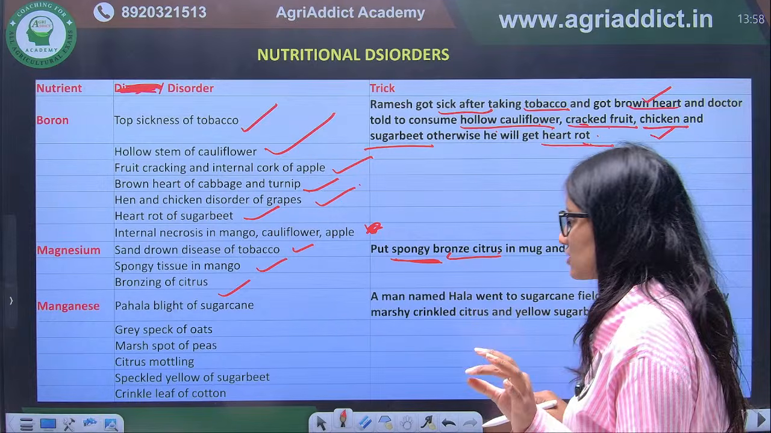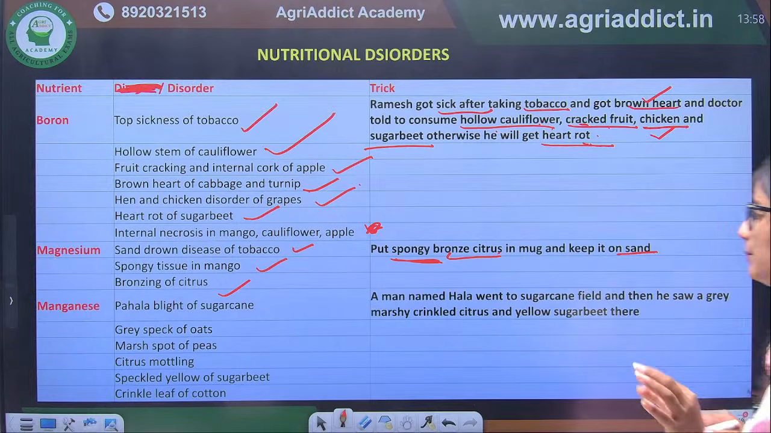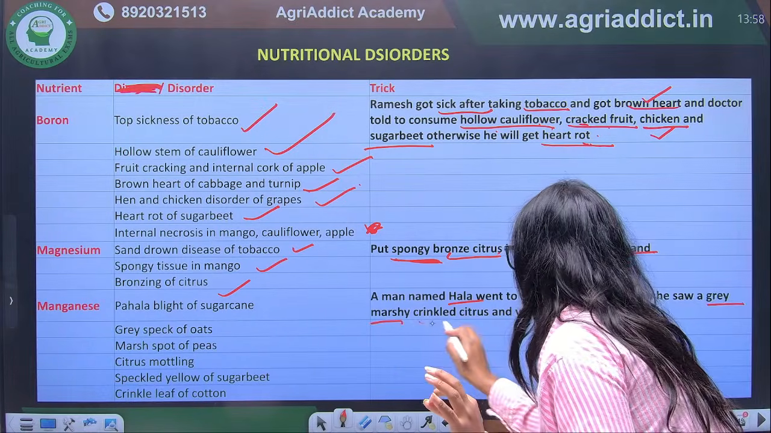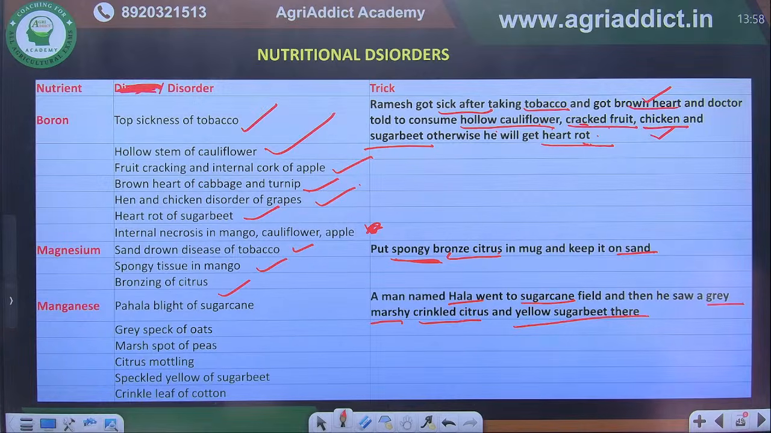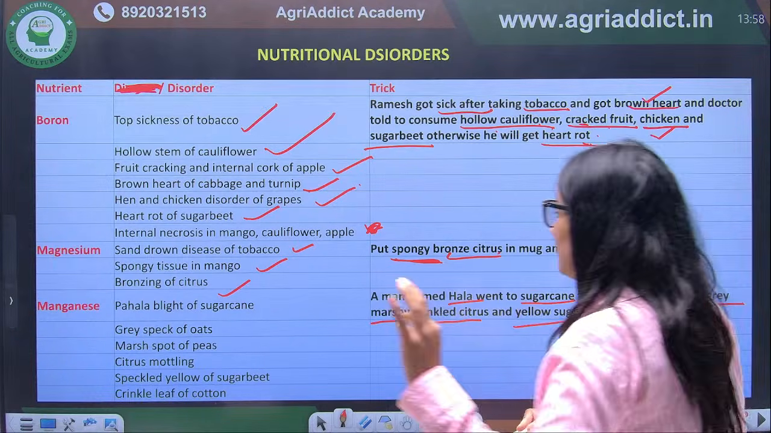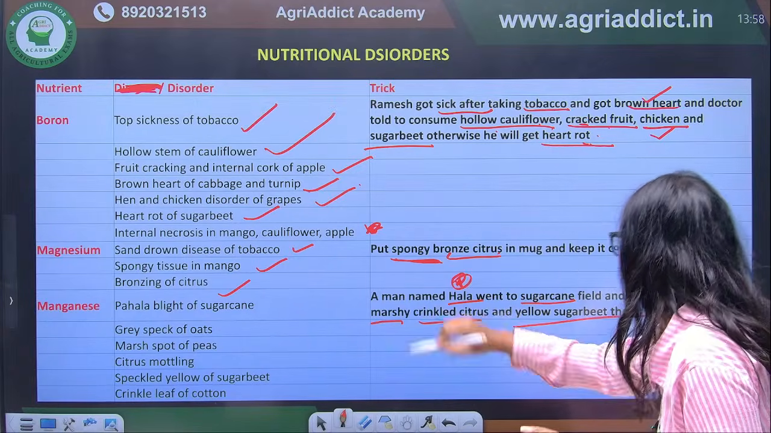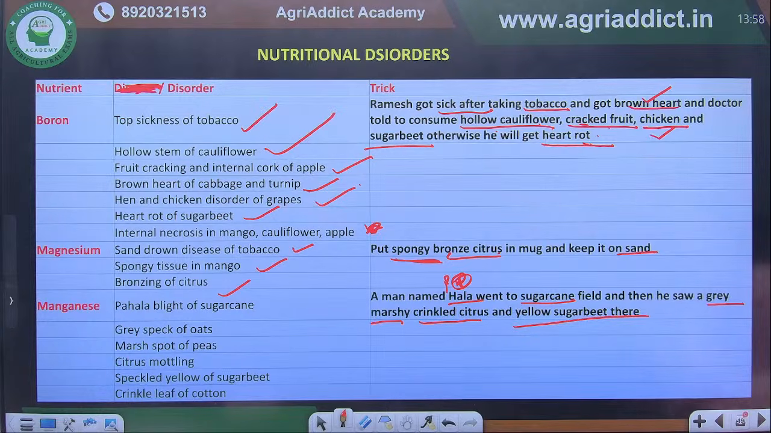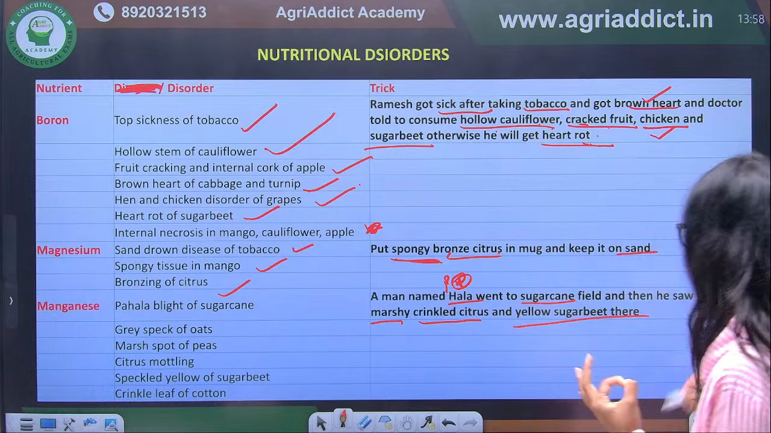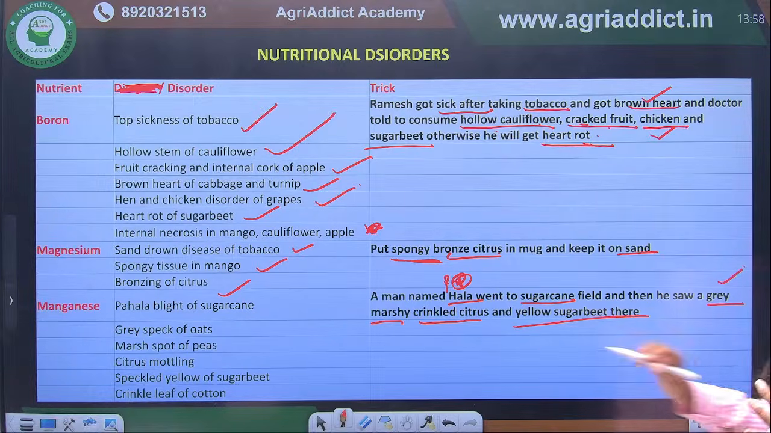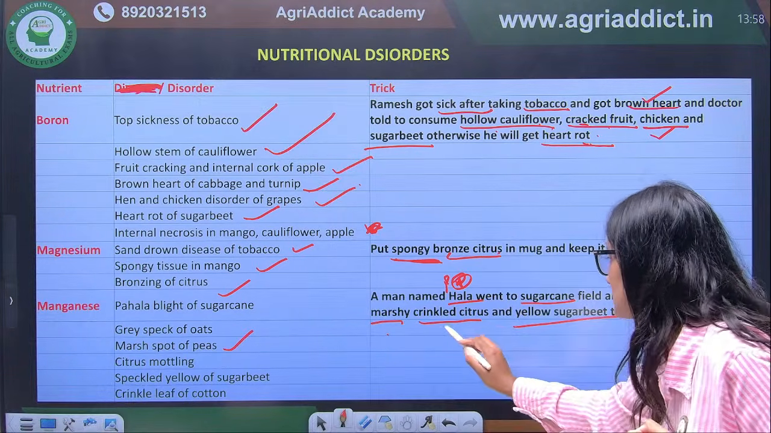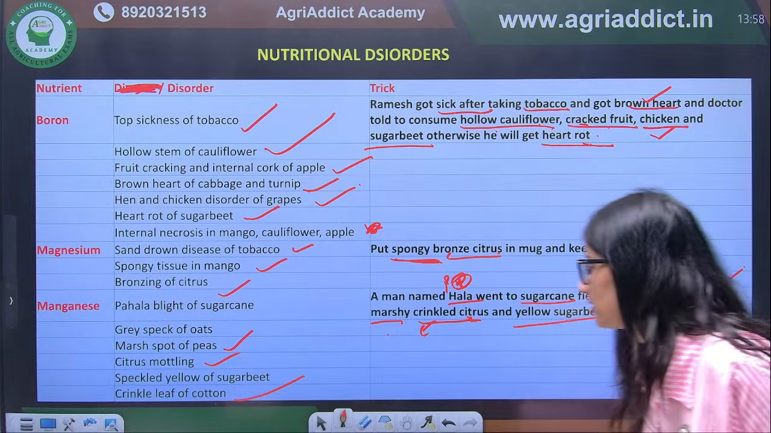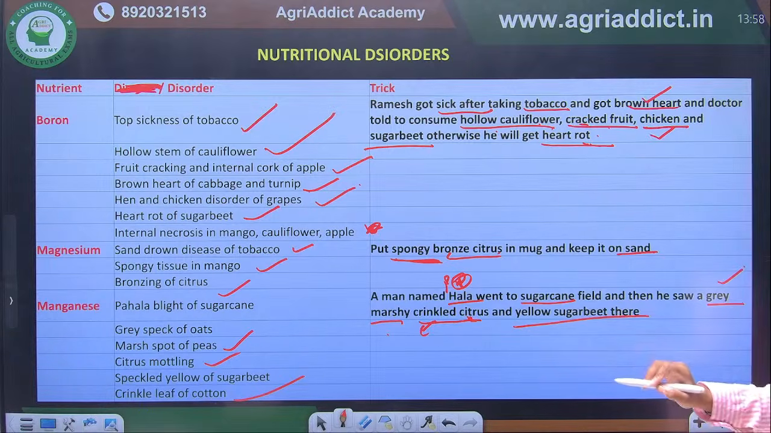Is it okay? Next we have manganese. A man named Hala went to a sugarcane field and then he saw grey, marshy, crinkled citrus and yellow sugar beet there. So how to remember the disorders of manganese? Pahala blight of sugarcane, Hala. Okay, so Pahala blight of sugarcane is there. Next we have grey speck. Grey speck of oat, marshy spot of peas, citrus mottling is there. Crinkle leaf of cotton and speckled yellow of sugar beet.